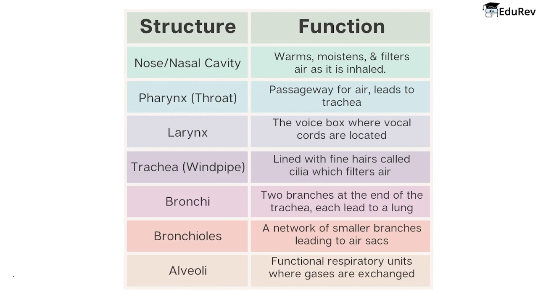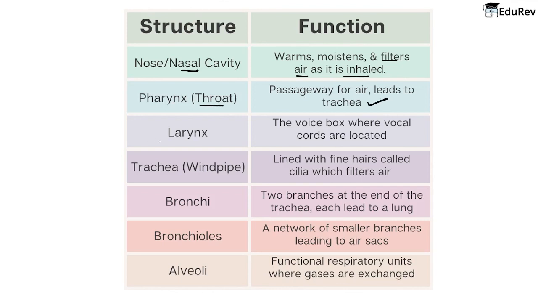This is a table which has all the organs of the respiratory system with their functions and this is a table for your convenience totally based on NCERT. So let's understand this. Now, beginning with the nose or nasal cavity. So the function of nose or nasal cavity is that it warms, moistens and filters air as it is inhaled. Now coming next with the pharynx, that is also known as throat. It is the passageway for air that leads to the trachea.